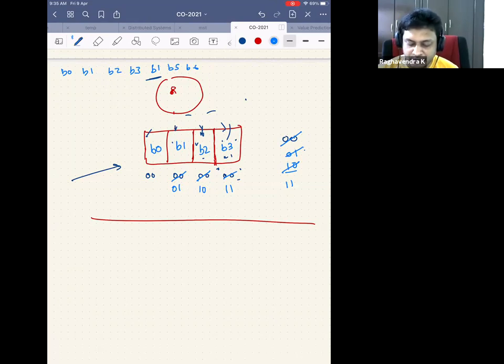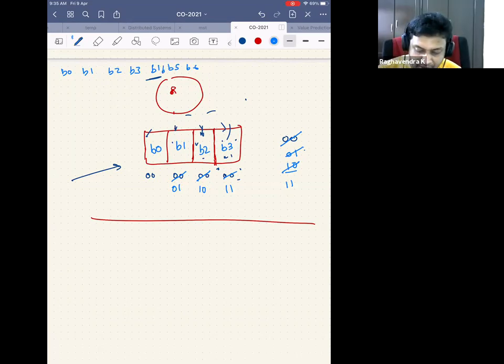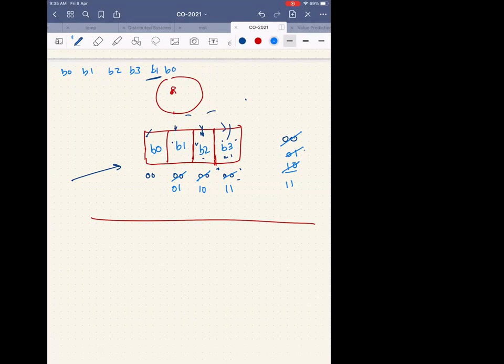Yeah, so B5 comes, what will you do? We will search for 0, 0 in the blocks. B0 has 0, 0. But B0 came, right? So here B0 had come, right? So that is no longer the least recently used, right? Oh, I forgot that case. Yeah, it will not work.